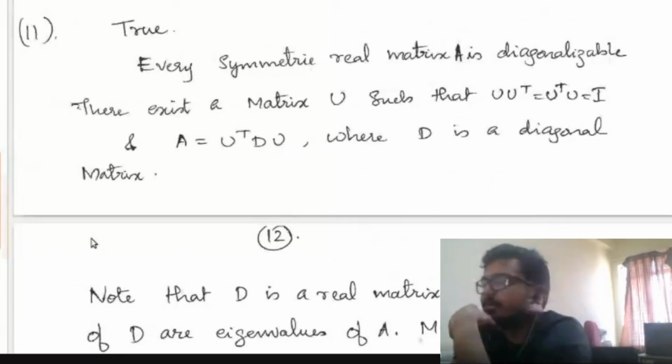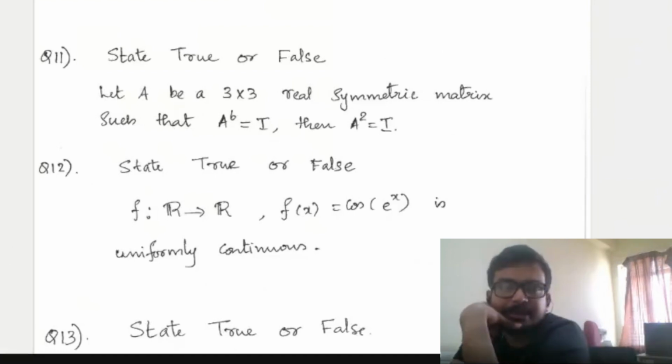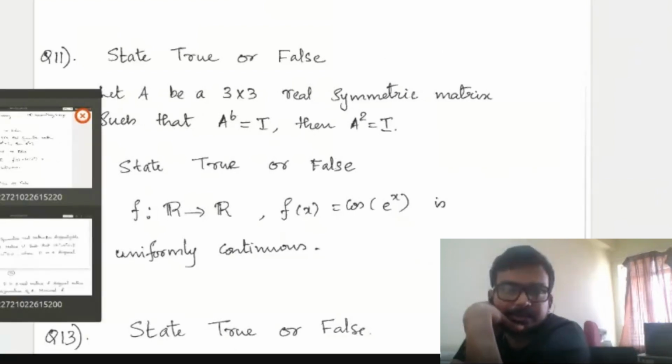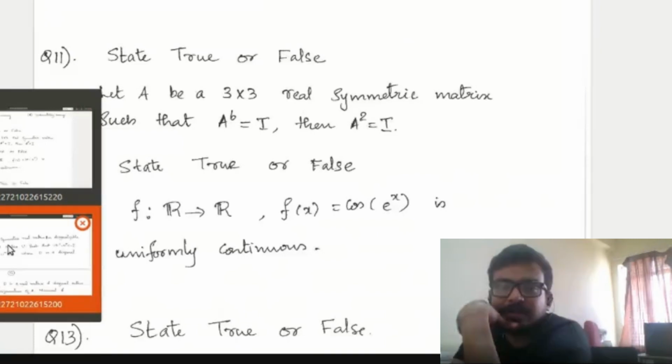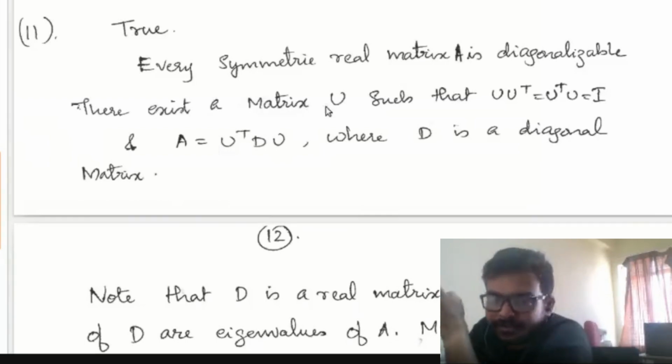Okay, question 11. See, question 11 is true. The question is, A is a 3x3 real symmetric matrix. So it's a well-known result that every real symmetric matrix A is diagonalizable. So as I already mentioned, A is similar to a diagonal matrix D. So the result is like this.